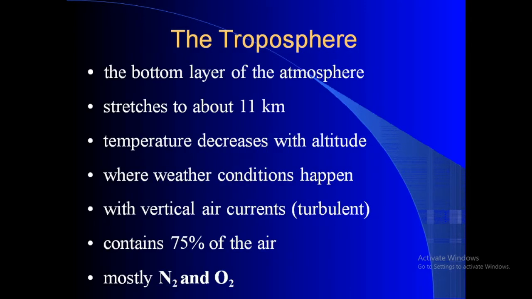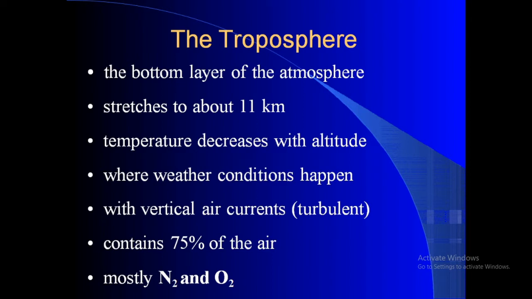First one, troposphere, the bottom layer of the atmosphere. The height of this layer is 11 km. Temperature decreases with altitude in this layer. This is the layer where weather conditions happen. This layer has vertical air currents, that is turbulent motion, zigzag waves.